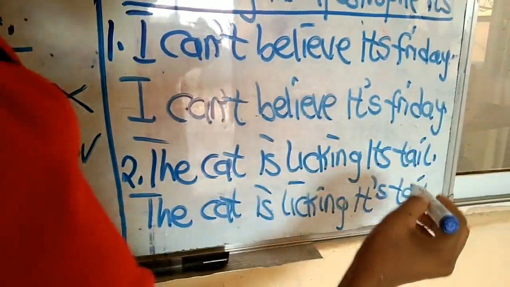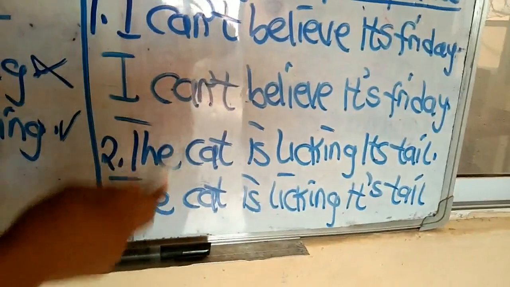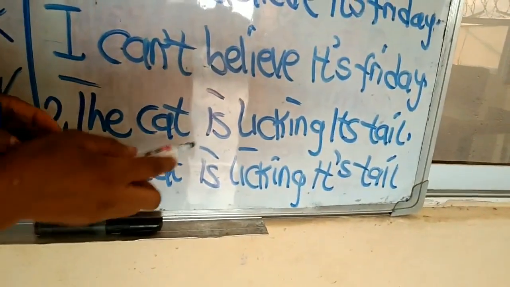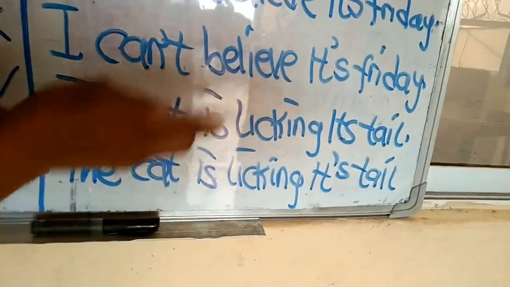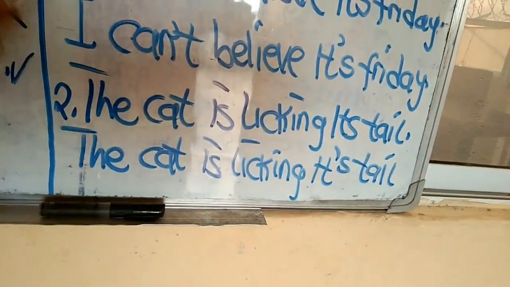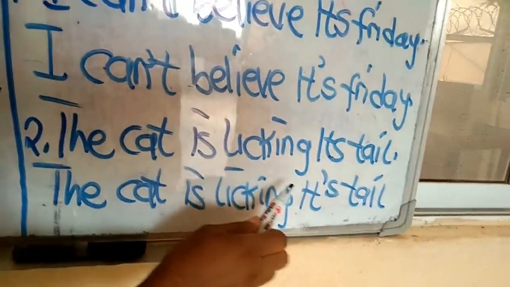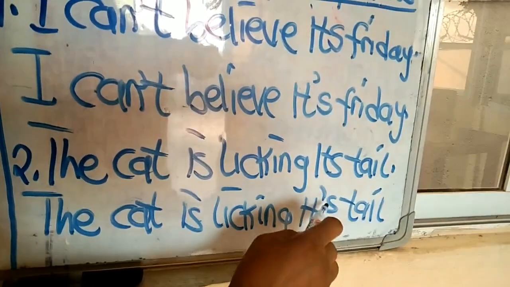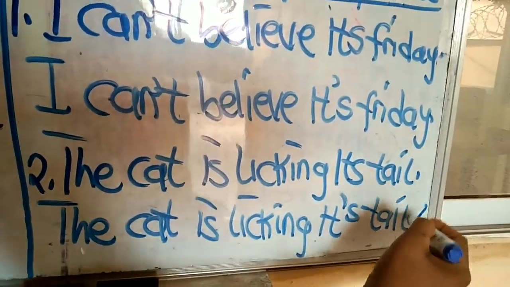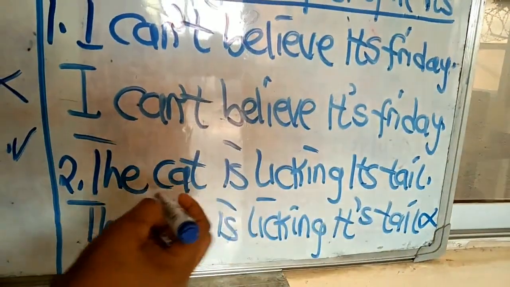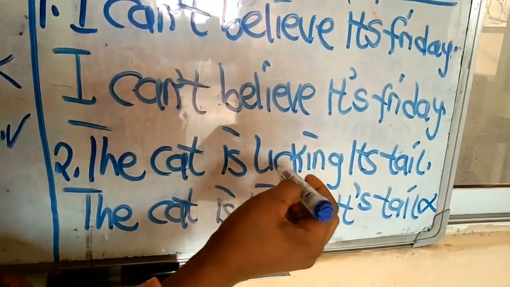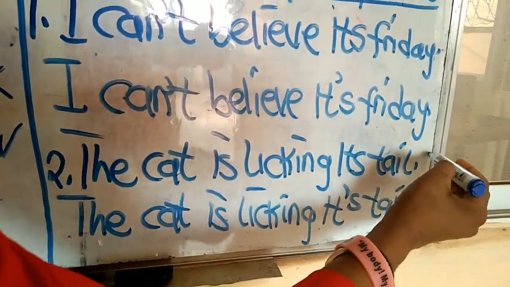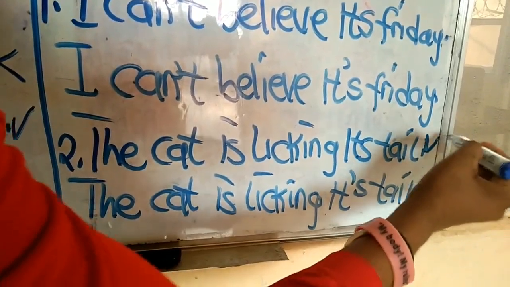This is referring to belonging to it, and not referring to either it is or it has. So we cannot say the cat is licking it's tail with the apostrophe s. It's really very wrong, please. Rather we say the cat is licking its tail because the tail belongs to the cat, please.